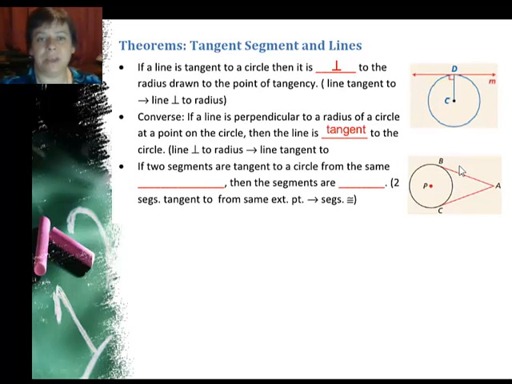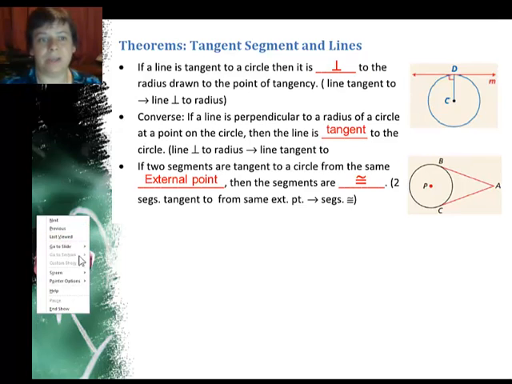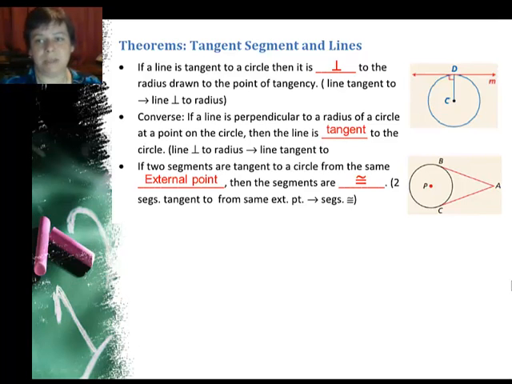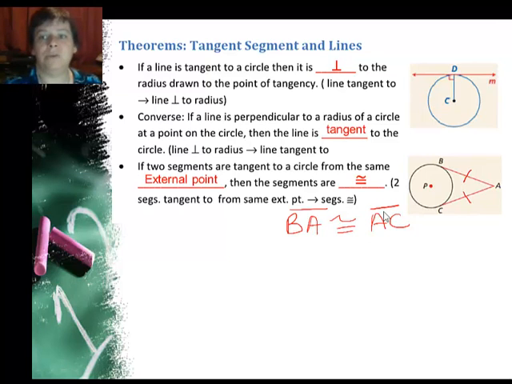Now, here's an interesting thing. If 2 segments are tangent to the circle from the same external point, see external point A right here, then the segments are congruent. So what that means is that these 2 segments over here, this one and that one, VA is congruent to AC. And that would be good to add to your notes. So those 2 segments will be congruent. See how we have tangent here, intersects at 1 point, tangent there, intersects at 1 point. There's the external point outside of the circle.